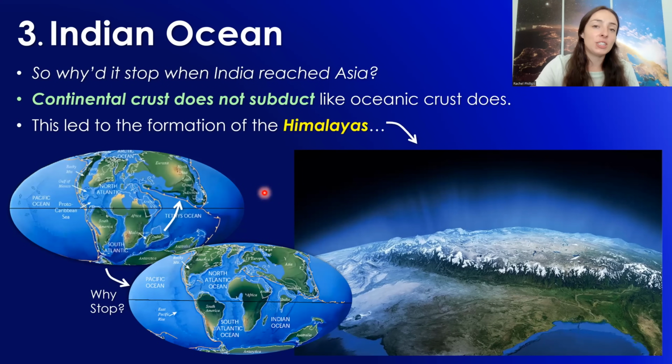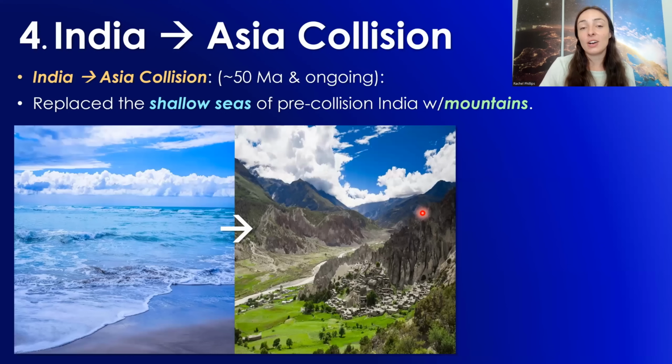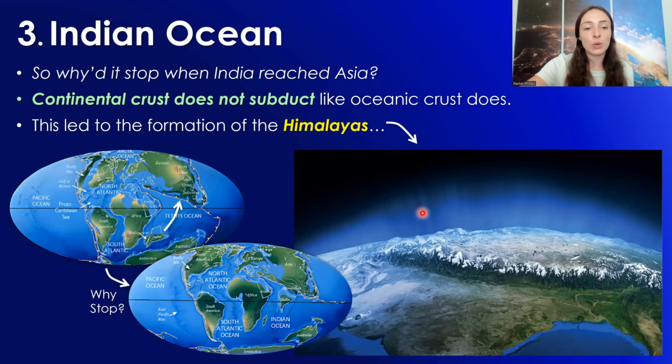And this, like I mentioned, leads us to the Himalayas, which is actually our fourth major tectonic event that led to climate change. So the previous one was about the closure of the Tethys Ocean. Remember, the oceanic crust that the water of the Tethys Ocean was covering got completely subducted and completely closed when India hit Asia.